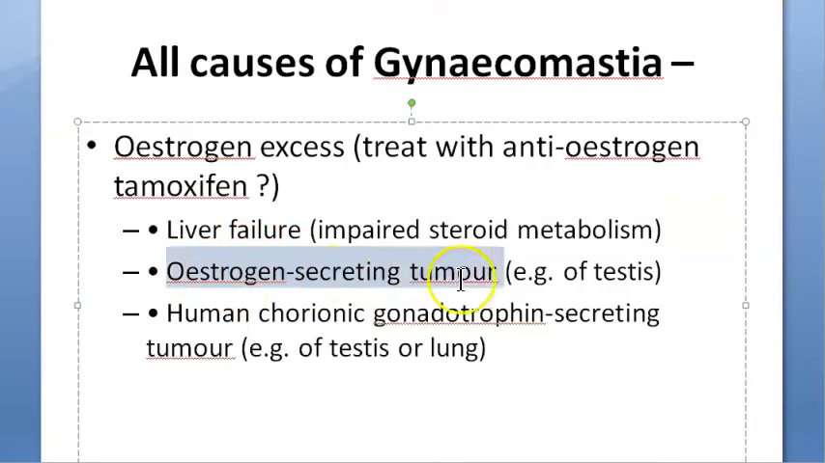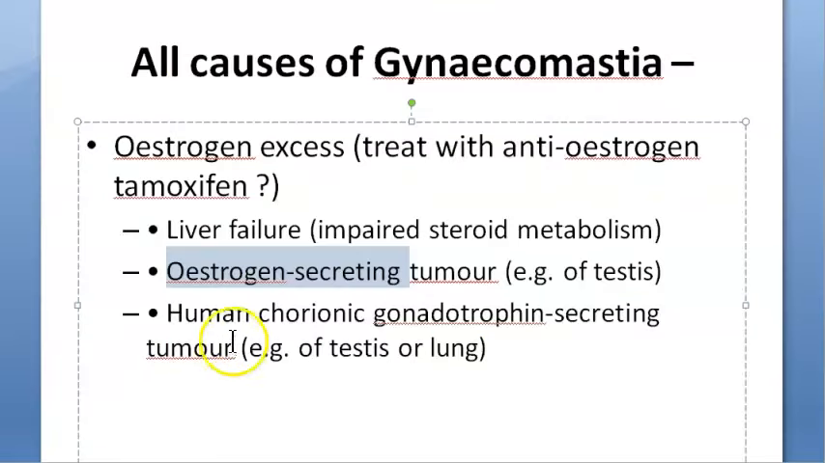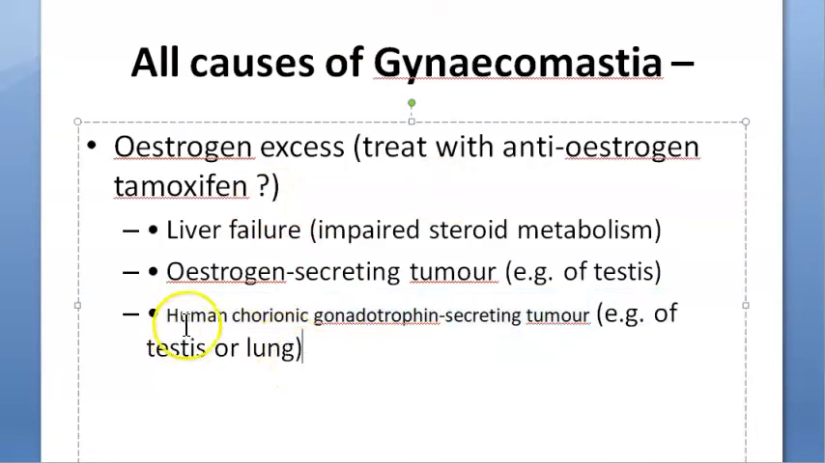Okay. Estrogen secreting tumors. This is a tumor of the testis. There is a testicular tumor. Please focus here. The tumor is secreting estrogen. So did you understand that it could even be a tumor which is secreting excess estrogen? Then human chorionic gonadotropin secreting tumor. HCG secreting tumor of testis or lungs. So all these are some causes of gynecomastia. HCG, if it secretes, what will happen? Human chorionic gonadotropin, if it secretes, will it cause excess estrogen?